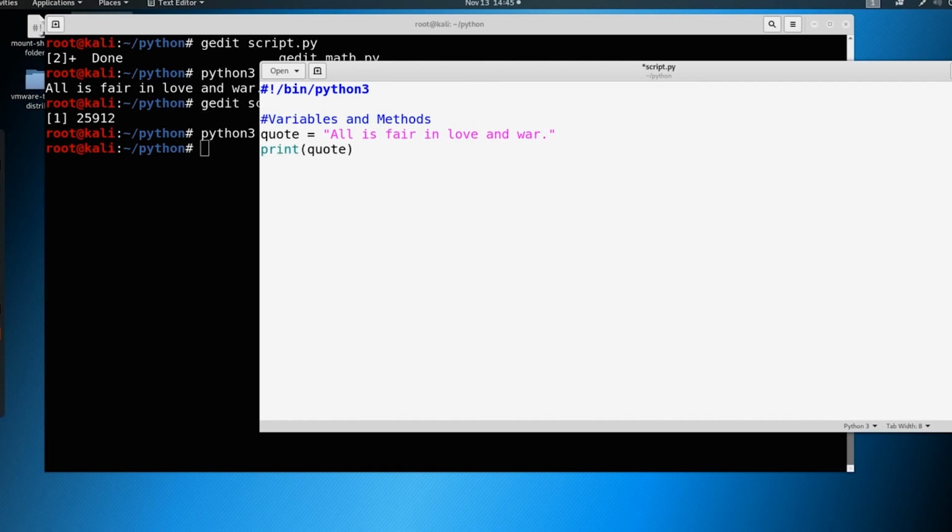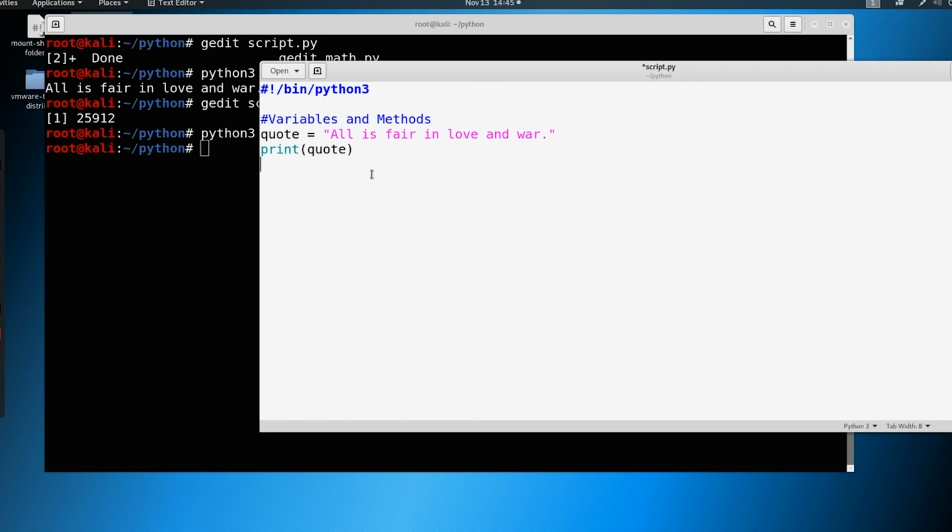Now we also have what are called methods. Okay, so methods are basically functions that are available for a given object. Don't worry too much about that description. That's a very dictionary-based description. Just think about what a method does. So I'll show you these methods here.